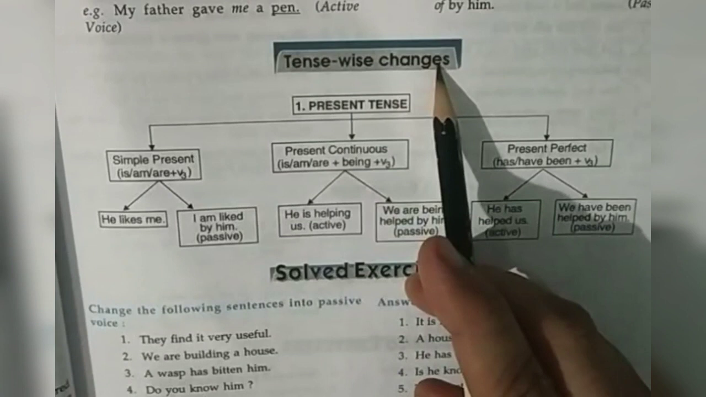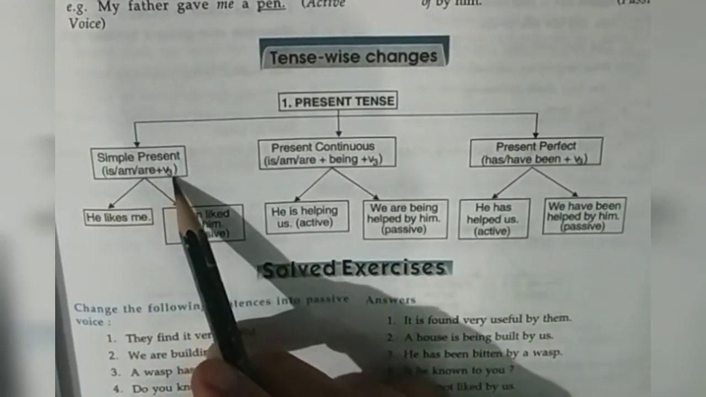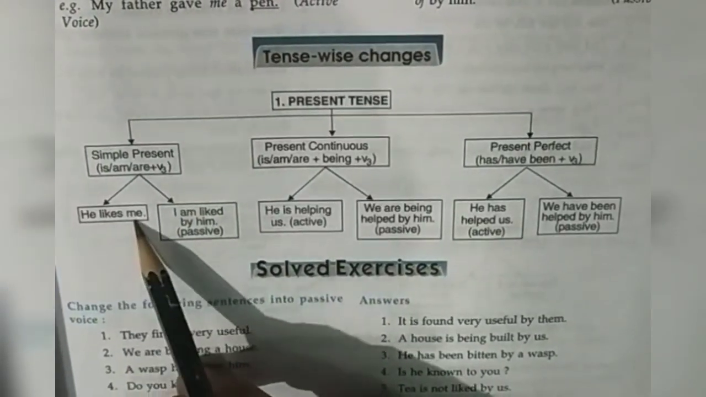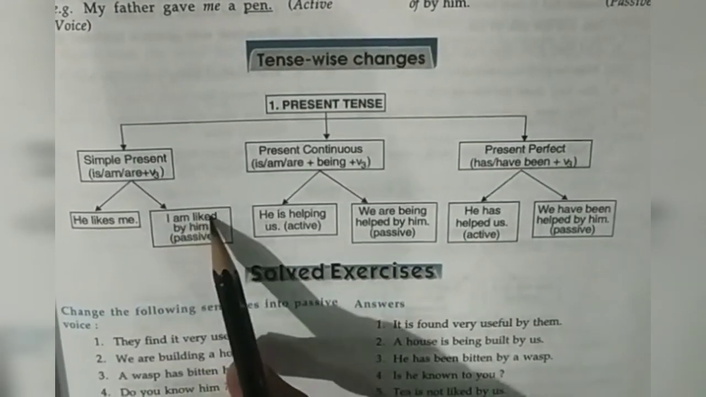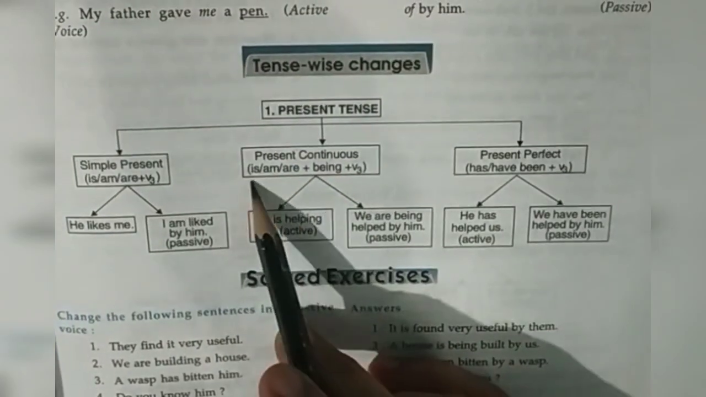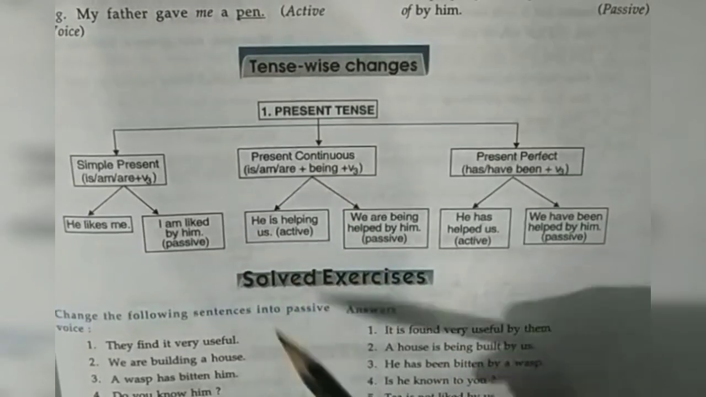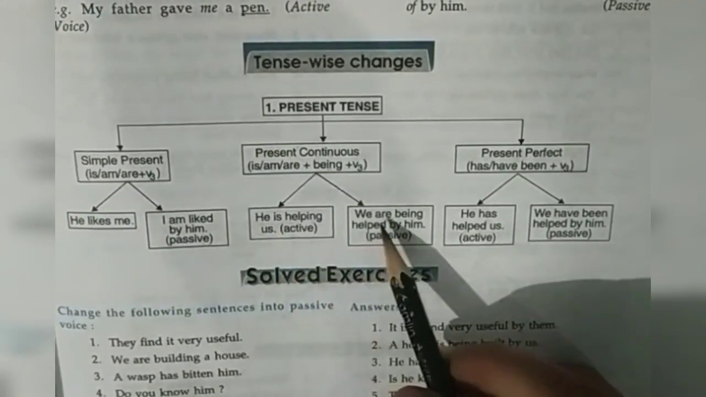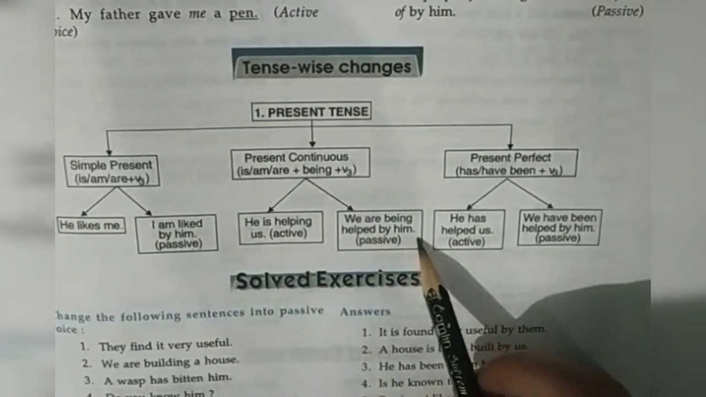Now tense-wise changes. Simple present is am, is, are plus third form of the verb. The example is: he likes me. Active voice. Passive voice: I am liked by him. Present continuous is am, is, are plus being plus third form of the verb. The example is: he is helping us. Active voice. Passive voice: we are being helped by him.